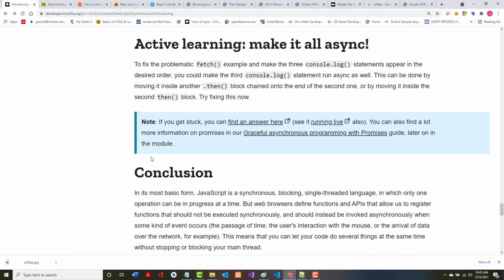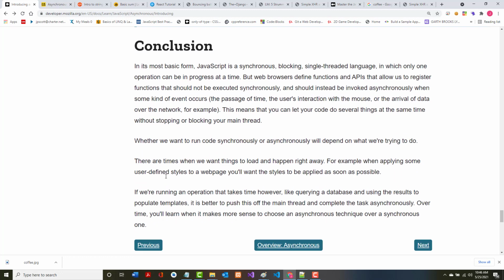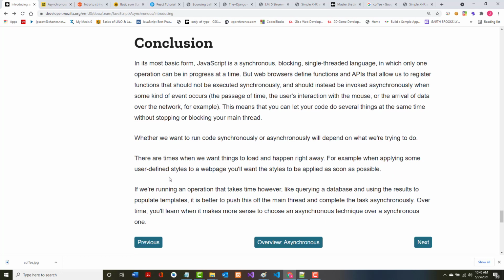They talk about how you could fix this. It says to fix the problematic fetch and make the 3 console.log statements appear in the desired order, you could make a third console.log statement. Try doing this now. Feel free to do that. If I've confused you, I sure have not meant to do so.